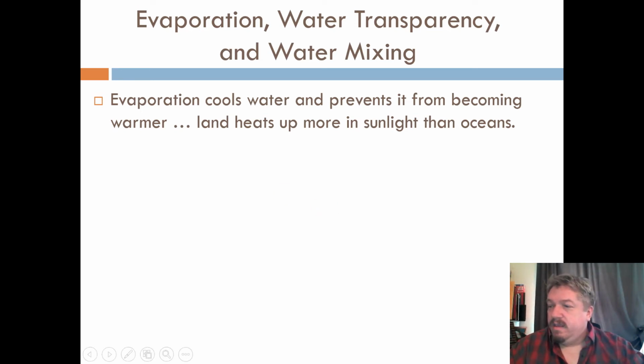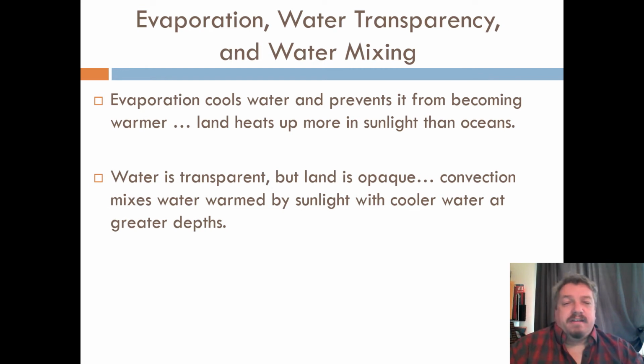Secondly, because water is transparent, but land isn't, the energy from the sun that warms it up can penetrate much deeper. So not only does the solar energy warm the surface of the water, but the first couple hundred feet, whereas it only warms the top layer of the dirt. It doesn't penetrate the sand.